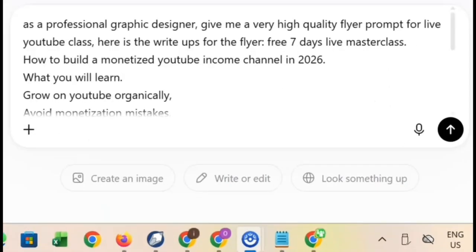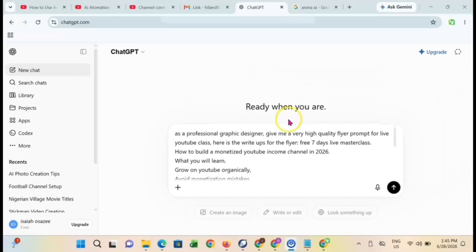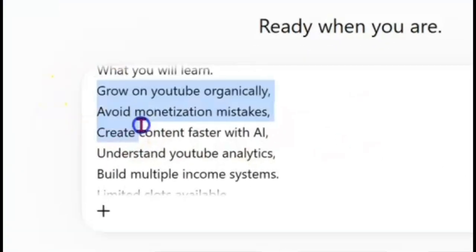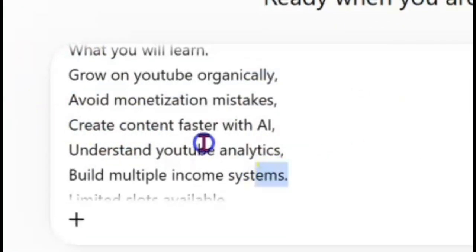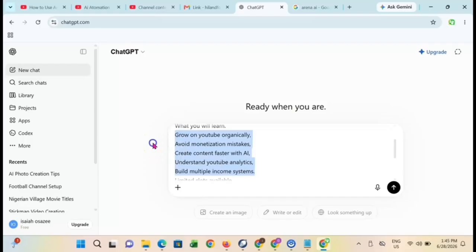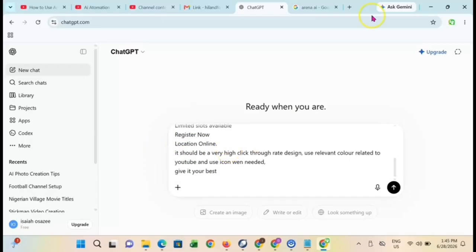I said, as a professional graphic designer, give me a very high quality flyer prompt for a live YouTube class. Here is the write-up for the flyer: Free 7 days live masterclass. How to build a monetized YouTube income channel in 2026. What you will learn: grow on YouTube organically. These are a few of the write-ups that I sent to ChatGPT. I said grow organically, avoid monetization mistakes, create content. These are the write-ups that I want on the flyer.